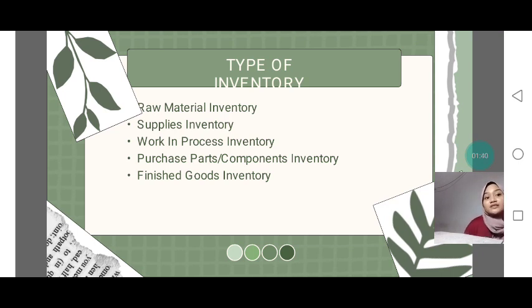Types of inventory. Number 1 is raw material inventory. Number 2, supplies inventory. Number 3, work in process inventory. Number 4 is parts or components inventory. Number 5 is finished goods inventory.